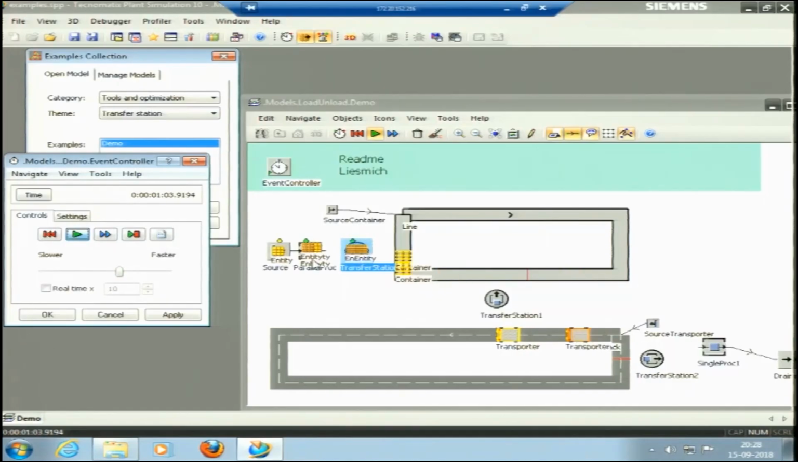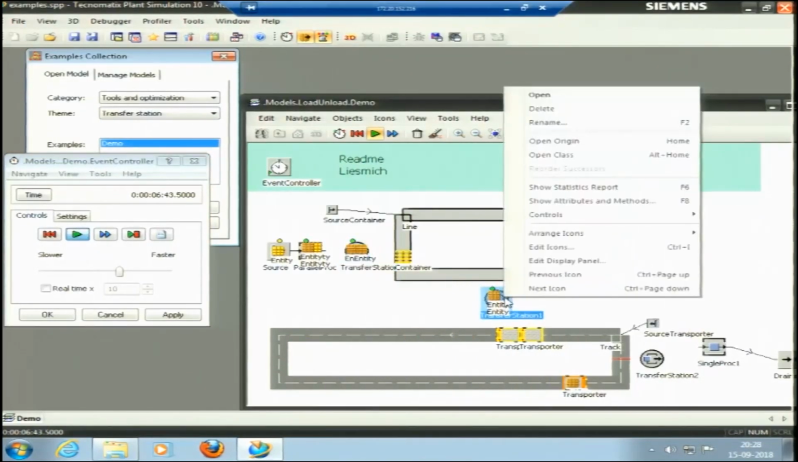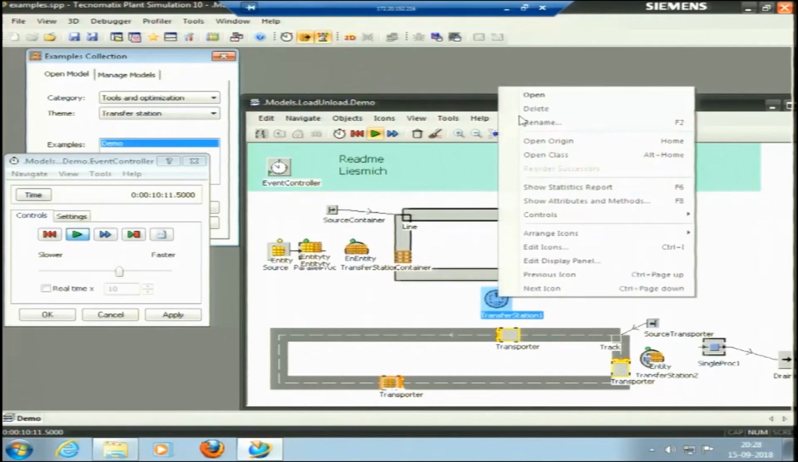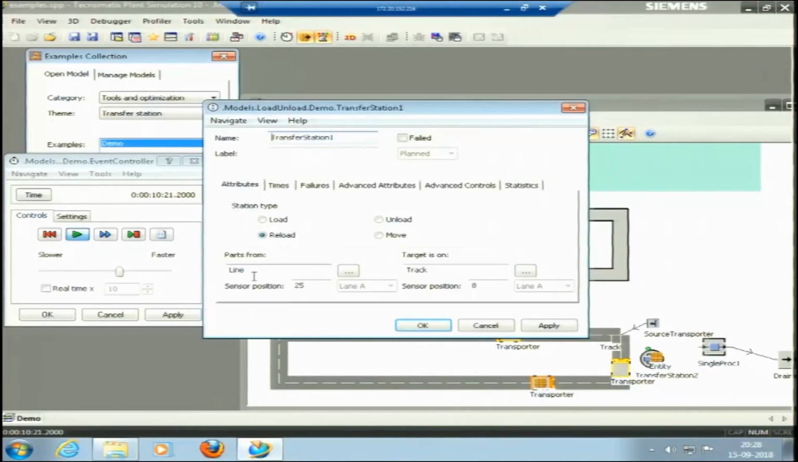So, these containers are running, some processing is happening here. It will take 1 minute. The transfer station is then transferring the part to this container. This container is just coming here, and this transfer station is connecting the part from this line 1 to the two-way track. Okay. If I see its properties, it is from line to the track. The name of this track is track only.